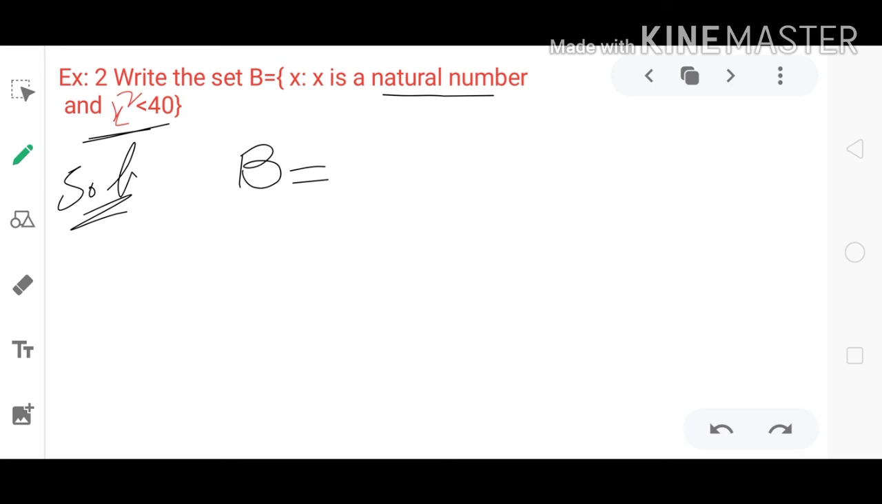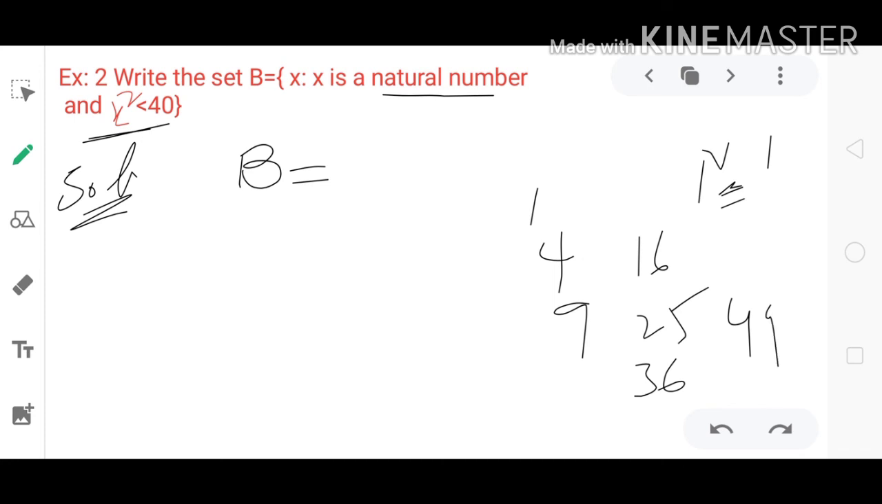1 square equal to 1. 2 square 4. 3 square 9. 4 square 16. 5 square 25. 6 square 36. 7 square 49. But the x square values must be less than 40. So here 7 square value is greater than 40, so we don't take the value 7. We can use only 1 to 6.